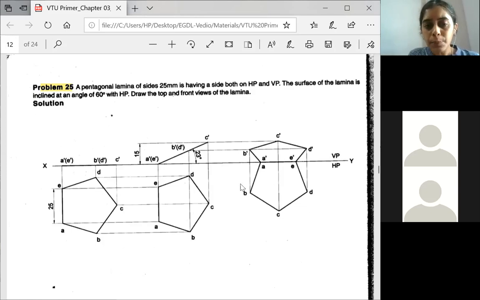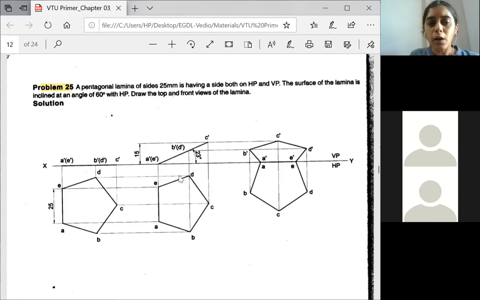Based on the description, you now have to align the side AE on the XY line. So you will leave some space, mark this point as A, measure the distance, make the other point, use the scale and darken it.